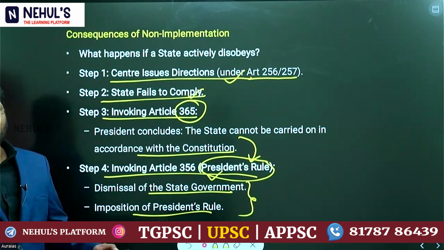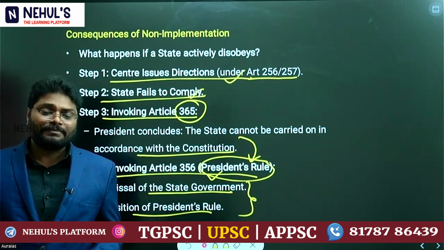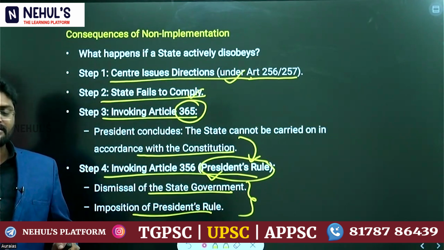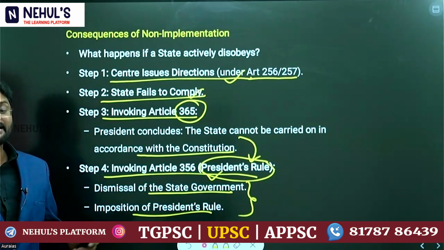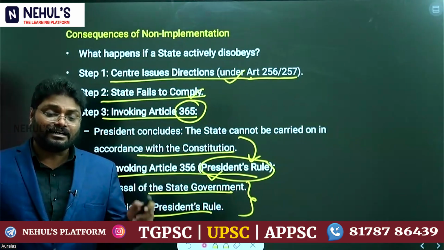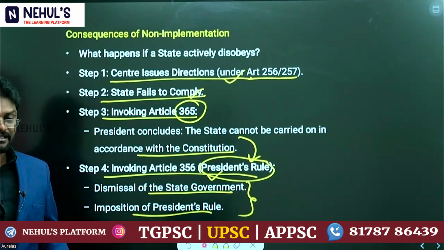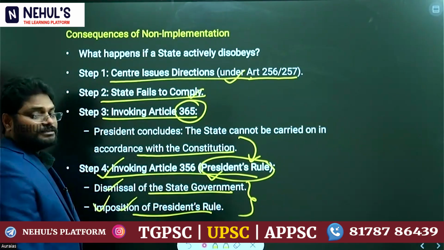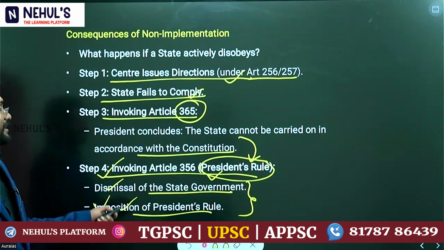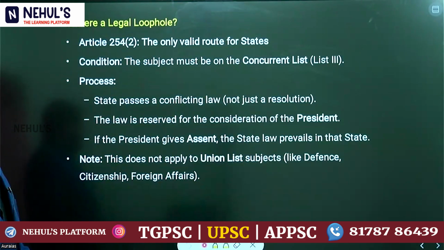Now, what is the net result? If the assembly expresses its opinion through a resolution, it won't have any impact on the government. If the government refuses to implement union laws, then the President will impose President's Rule in that state by dismissing the state government. That you should remember.